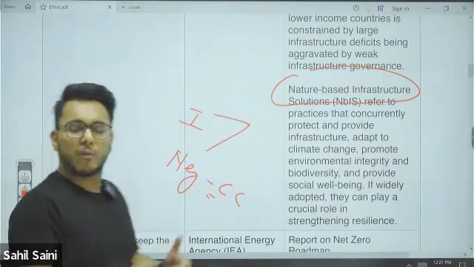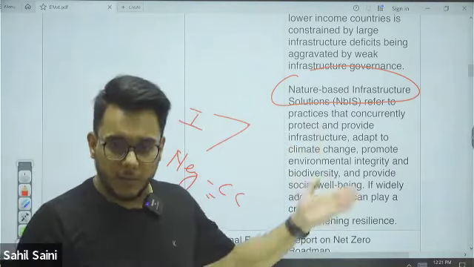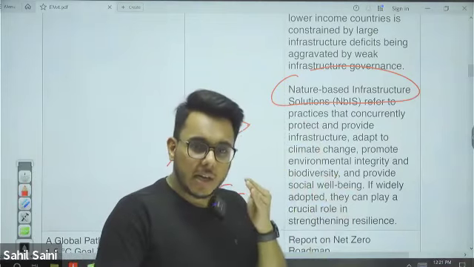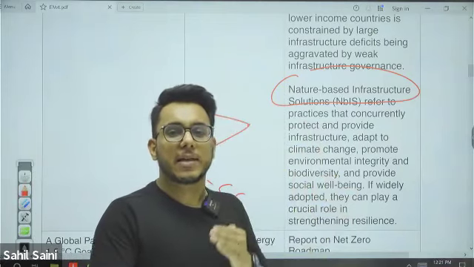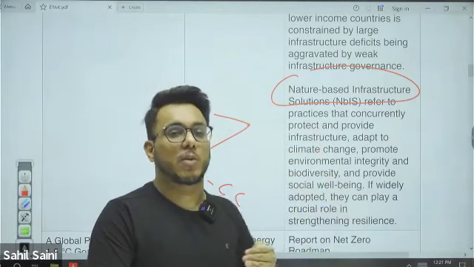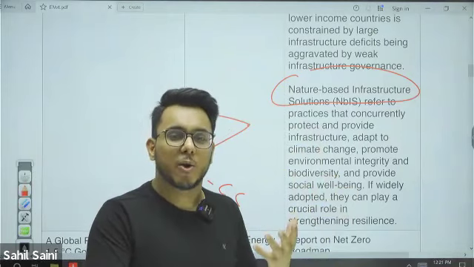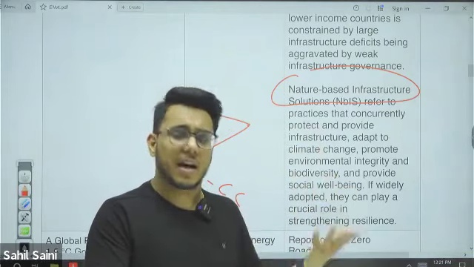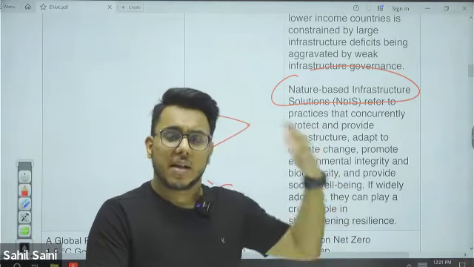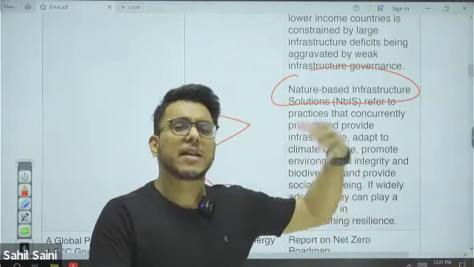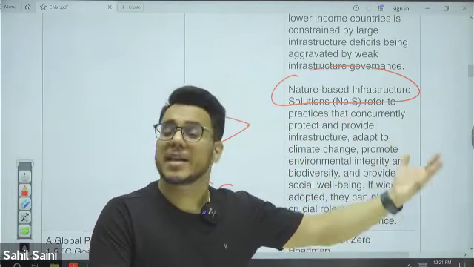For example, guys, if you remember, just a few minutes back I told you that construction and related activities are responsible for 37% of emissions. You are using a lot of steel, a lot of cement and other kinds of materials. That construction activity has a negative impact on the environment and will lead to climate change.